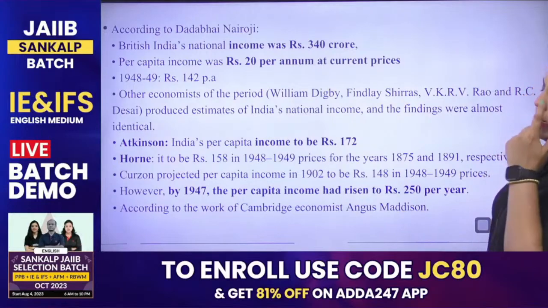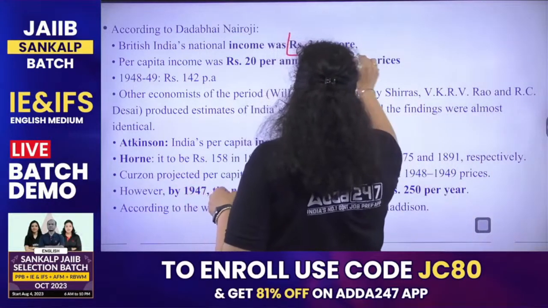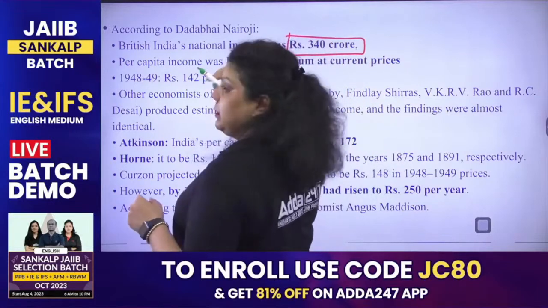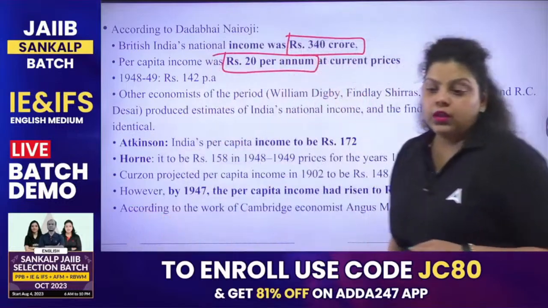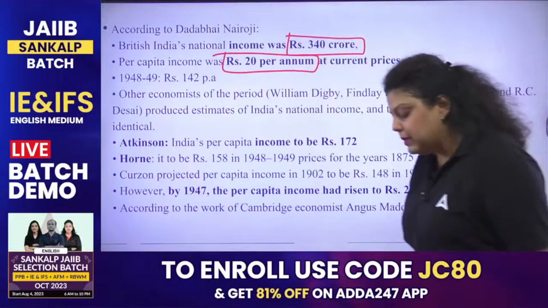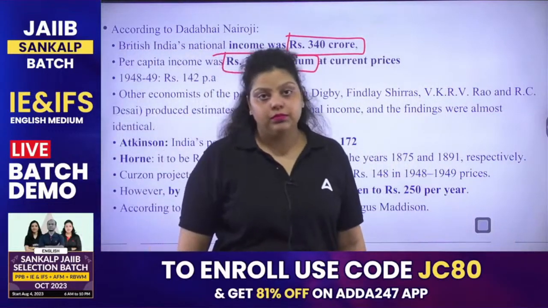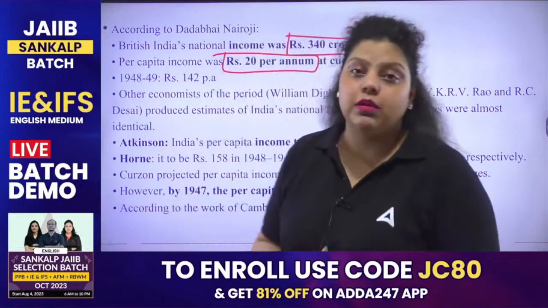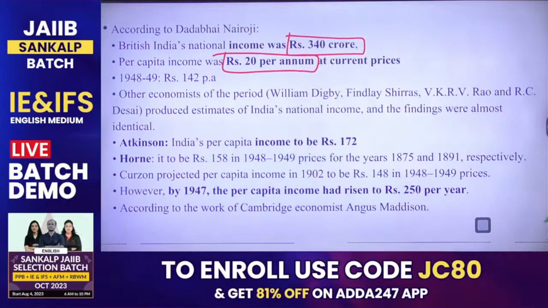According to Dadabhai Naoroji, British India's national income was 340 crores, and the per capita income for the first time was 20 rupees per annum. So our national income was 340 crores, but each person was getting only 20 rupees per annum. That was the per capita income of our country in 1867-68, as estimated by Dadabhai Naoroji.